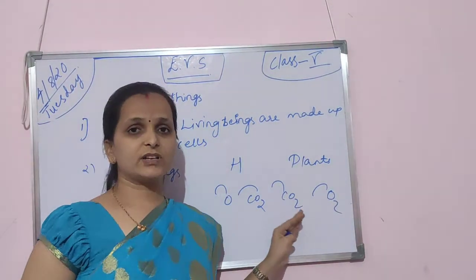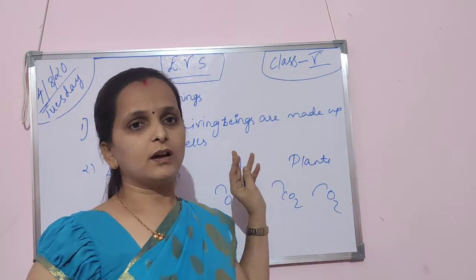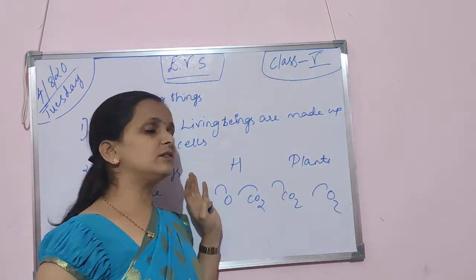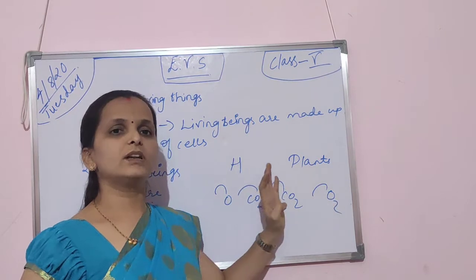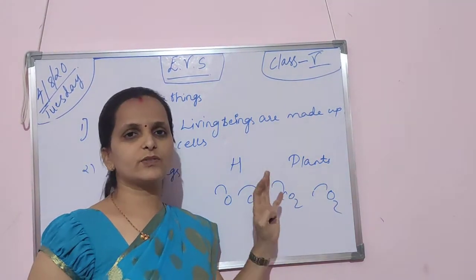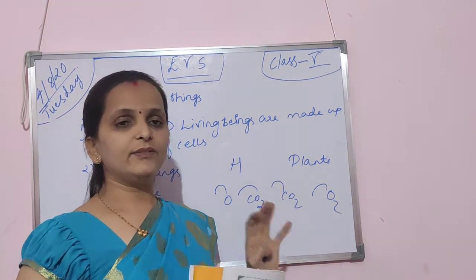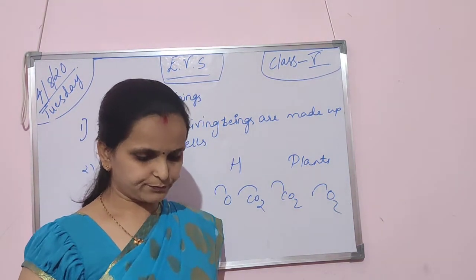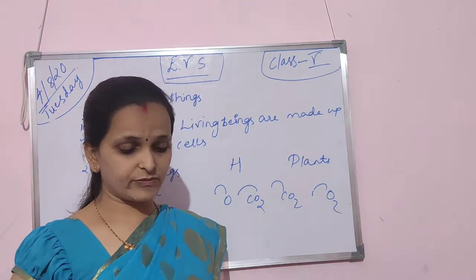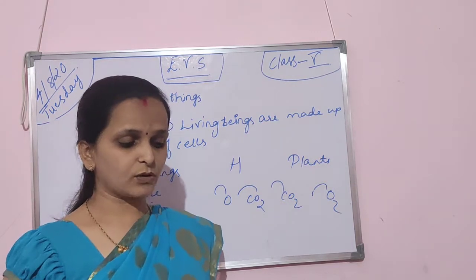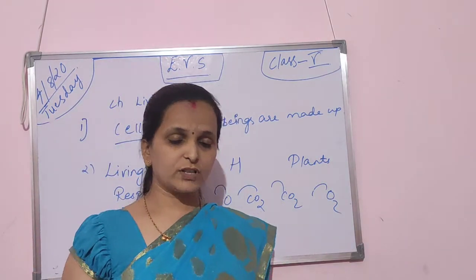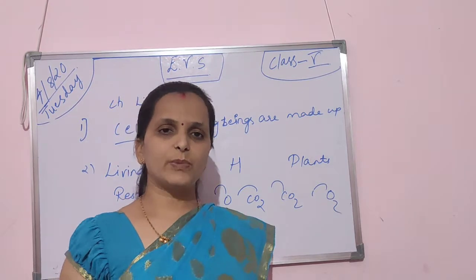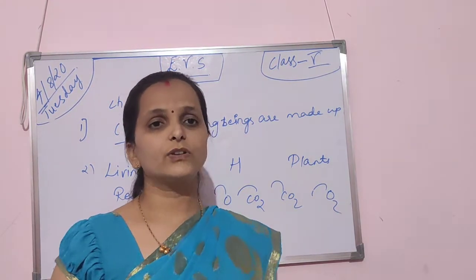So this is the main difference between plants and humans. Animals also take in oxygen. Depending upon the plant, CO2 and oxygen will differ, but living things will be respiring. There are special organs which respire in animals. Plants also depend on oxygen for respiration.